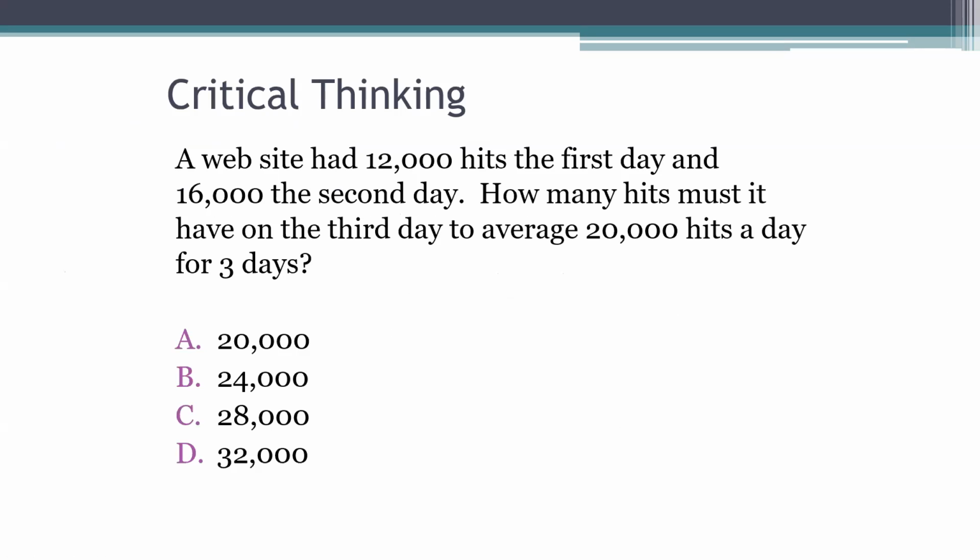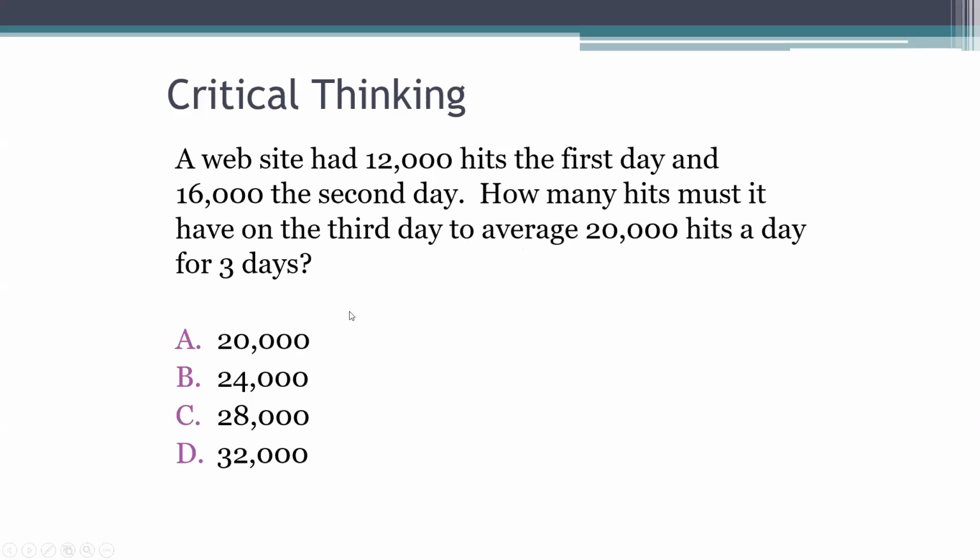All right, so this one right here will trip people up. It says a website had 12,000 hits on its first day and 16,000 on the second day. How many hits must it have on the third day to average 20,000 hits a day for 3 days?